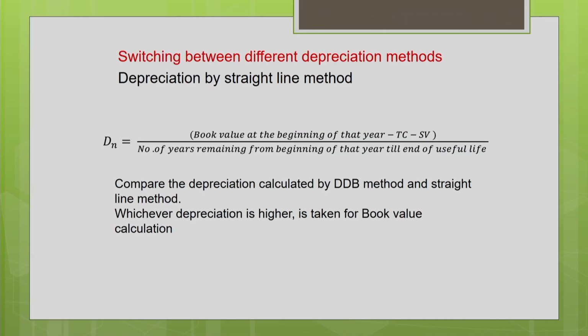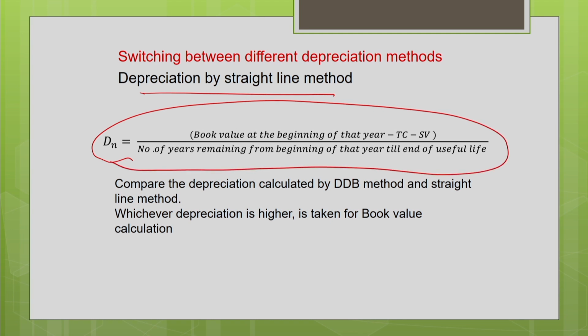When we switch over, the depreciation is your book value at the beginning of that year, minus tire cost, minus salvage value as usual, divided by the number of years remaining from the beginning of that year till the end of the useful life. So this is how we calculate the depreciation using the straight line method when we follow the switching process.